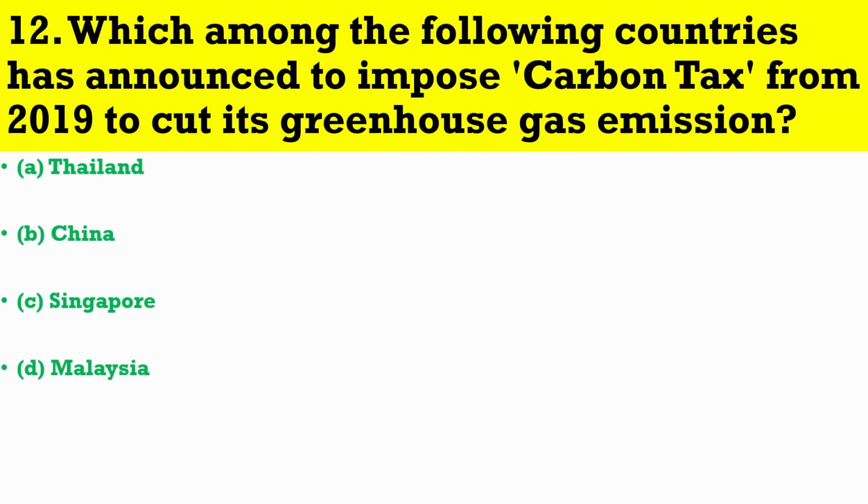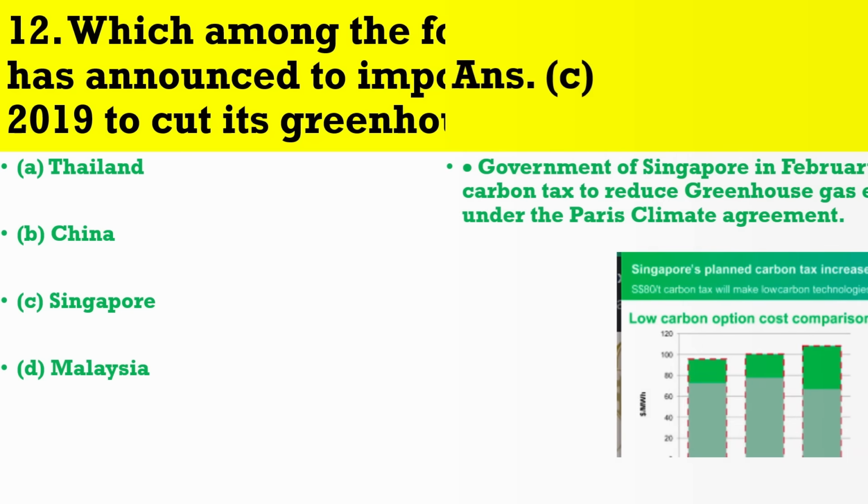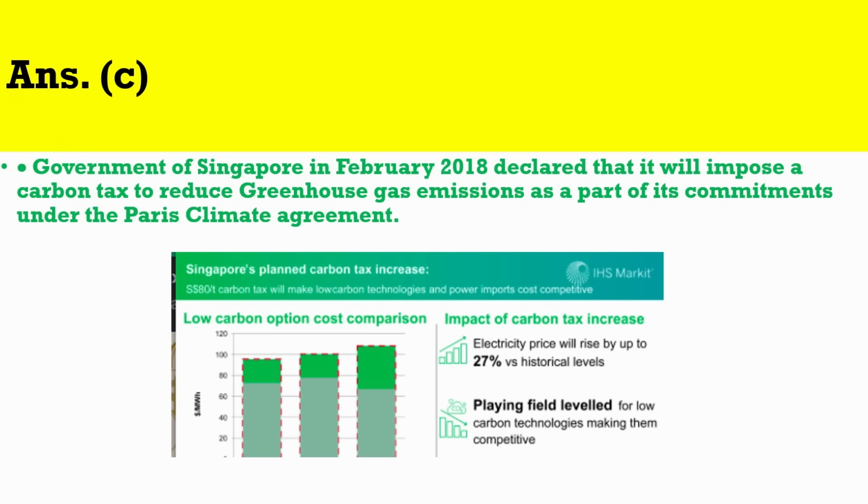Question number 12. Which among the following countries has announced to impose carbon tax from 2019 to cut its greenhouse gas emission? The correct answer is C. Government of Singapore in February 2018 declared that it will impose a carbon tax to reduce greenhouse gas emissions as a part of its commitments under the Paris Climate Agreement.